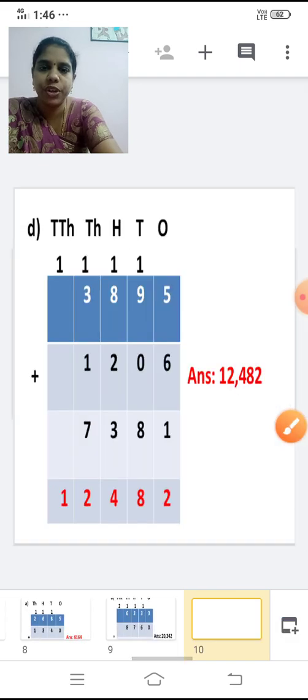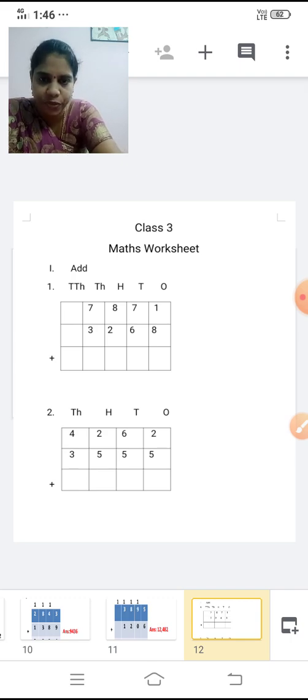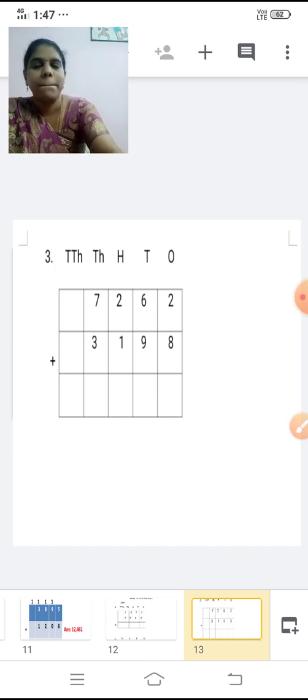And here is one worksheet for you. Add 7,871, 3,268, 4,262, 3,555, 7,262, 3,198.